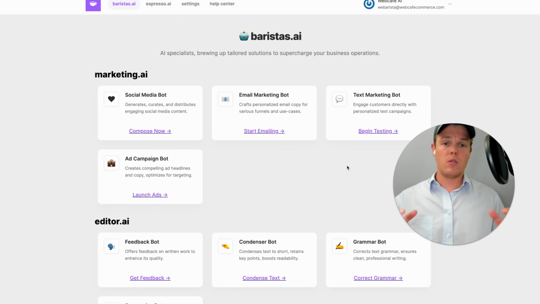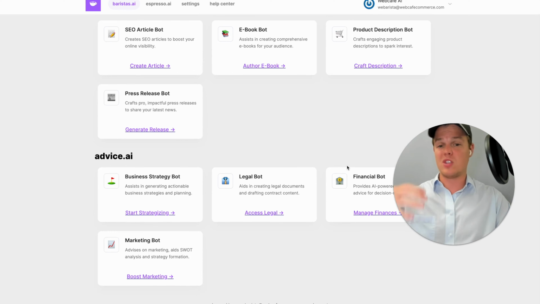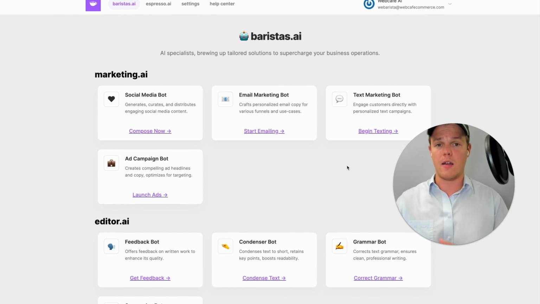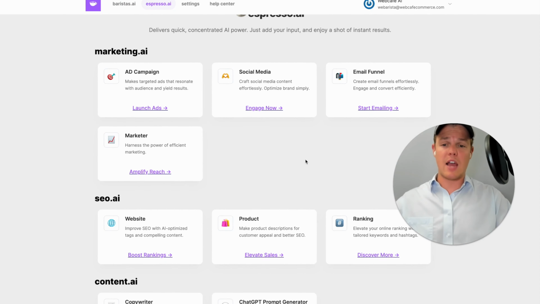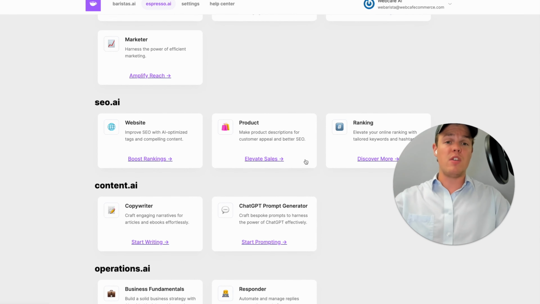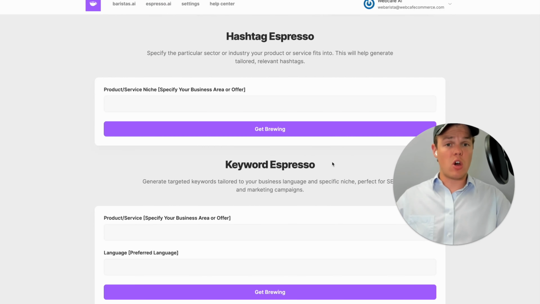Looking at baristas.ai, you get access to a ton of fine-tuned pre-engineered bots, such as the ebook bot or the business strategy bot. You can really leverage this tool and expedite your time when communicating with AI. Jumping over to espresso.ai, you're able to get access to a ton of pre-built prompts that are going to give you the ability to get better outputs, such as a ranking espresso. In this context, you would just input your service agency and you'll be able to get a ton of different hashtag blocks associated with what you're trying to approach, or a keyword espresso with inputting your service agency there as well.